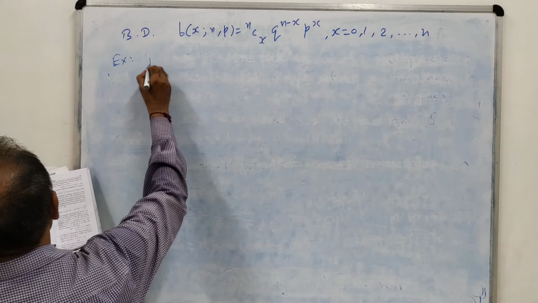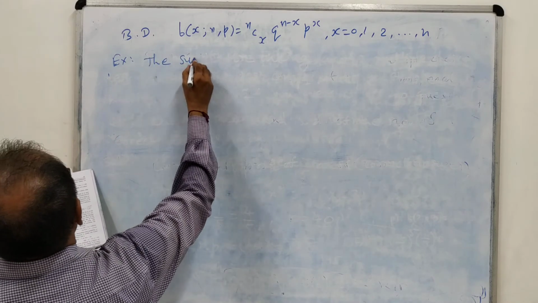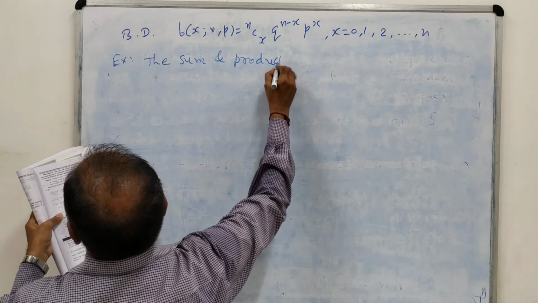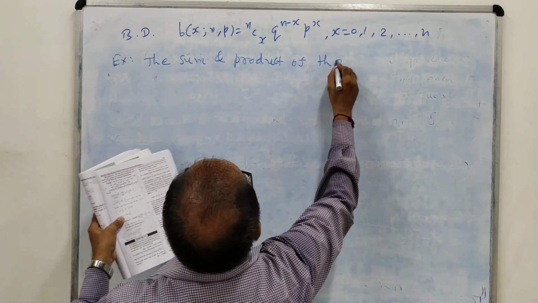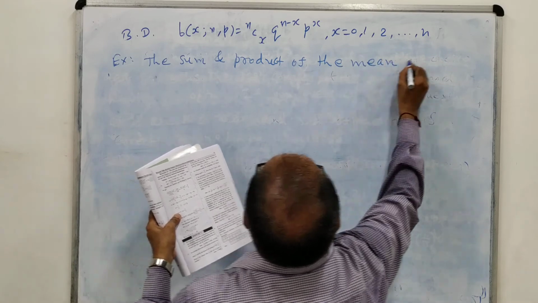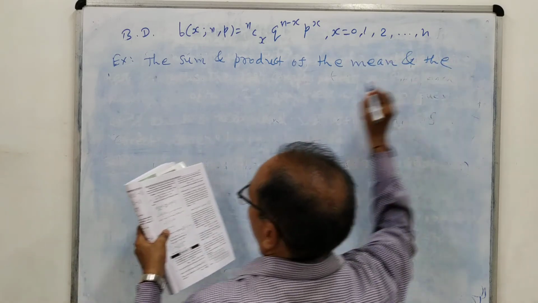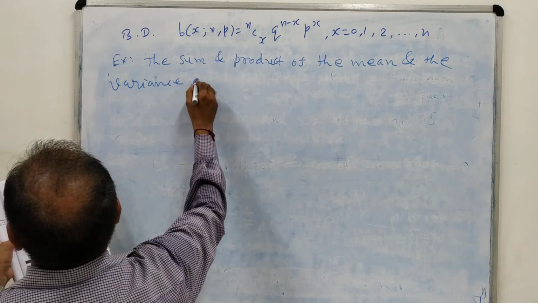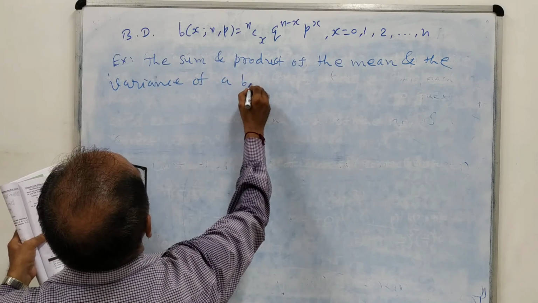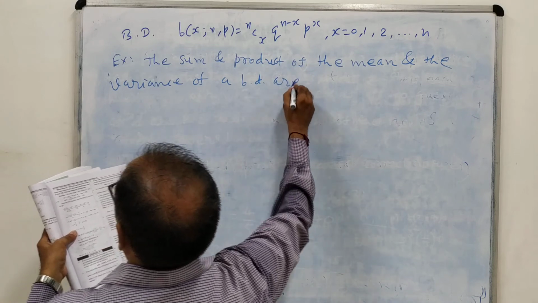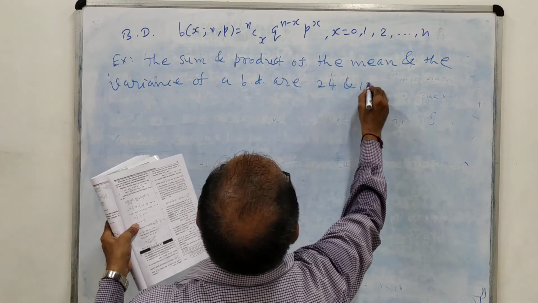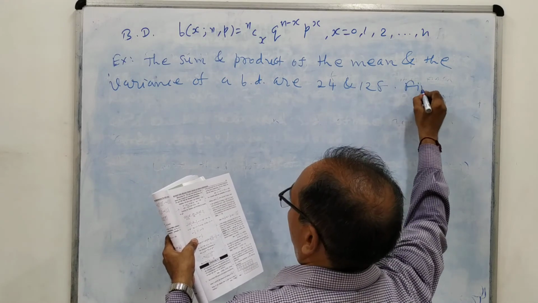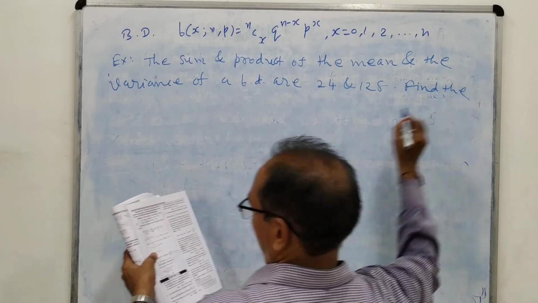The sum and product of the mean and the variance of a binomial distribution are 24 and 128. Find the binomial distribution.